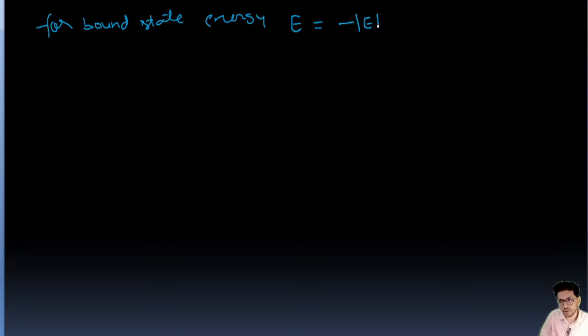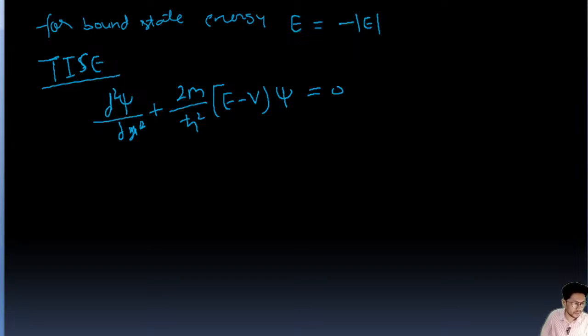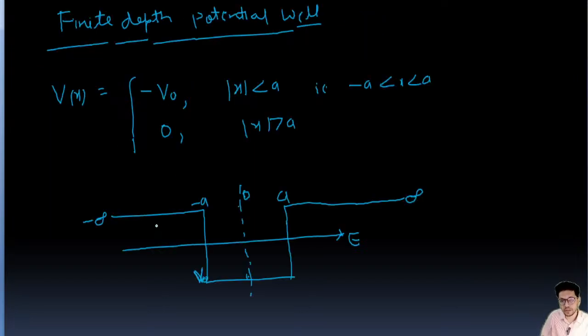Now we'll define energy for the bound state. We're talking about the bound state. For the bound state, energy E is going to be minus mod E. If we talk about this, this is region 1, this is region 2, this is region 3rd.